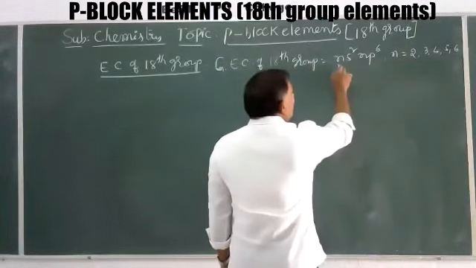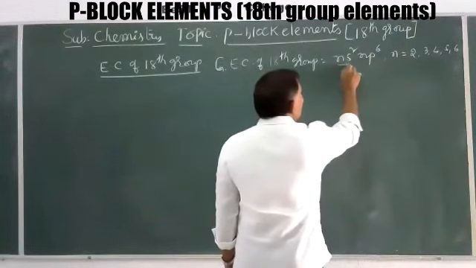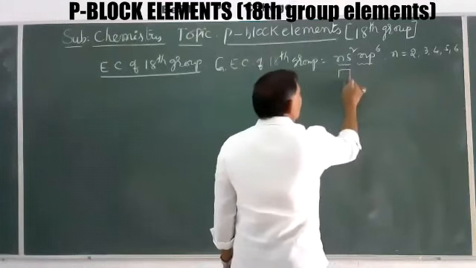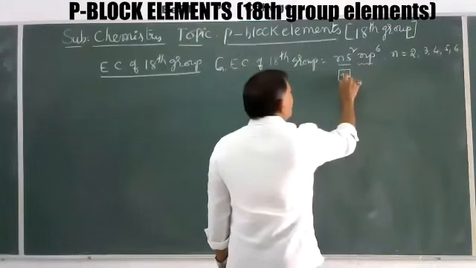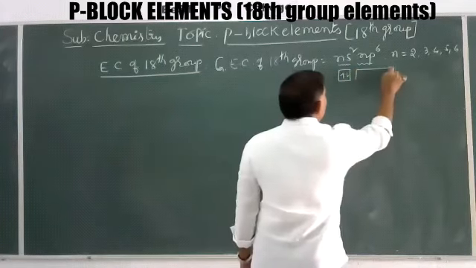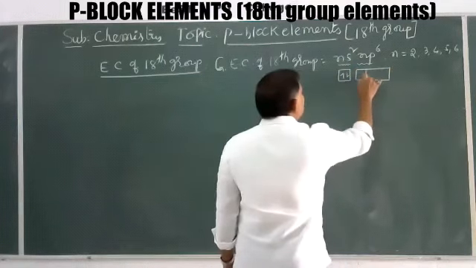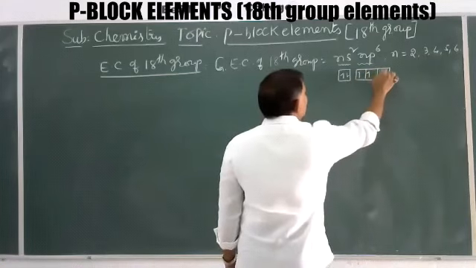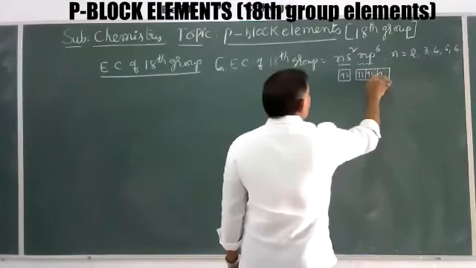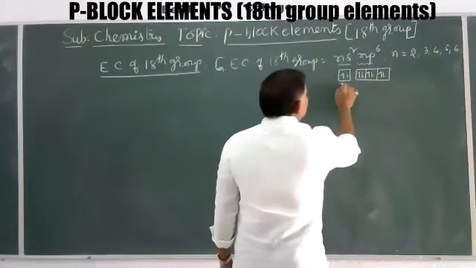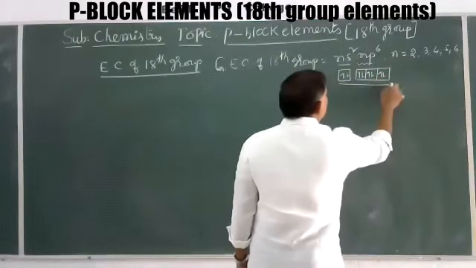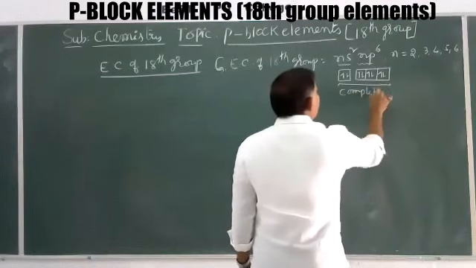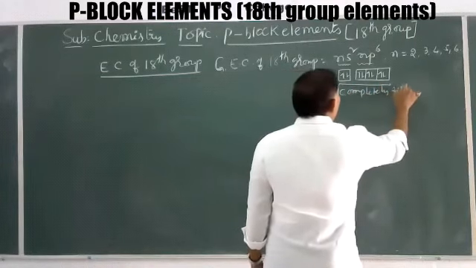In ns2 np6, the s subshell contains 2 electrons that are completely paired, and the p subshell contains 3 degenerate orbitals. Each degenerate orbital contains 2 electrons, so it is completely filled. That's why it is a completely filled electronic configuration.